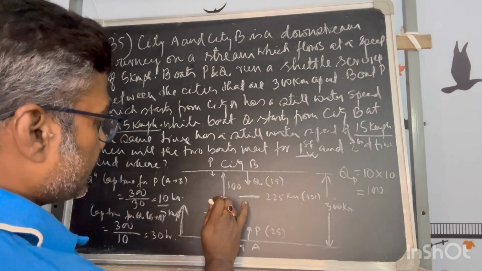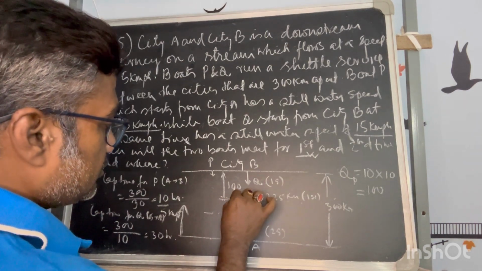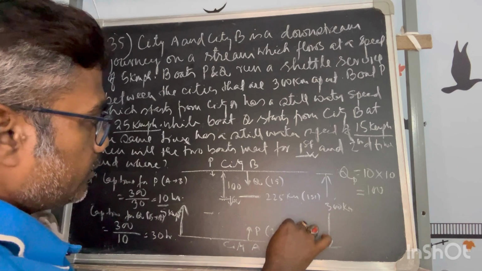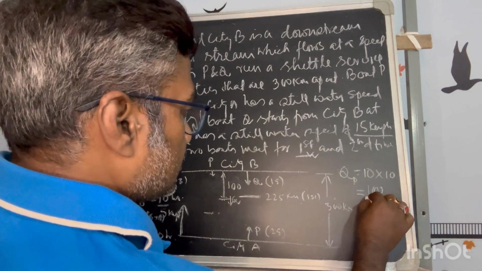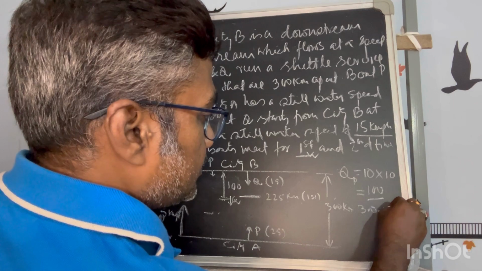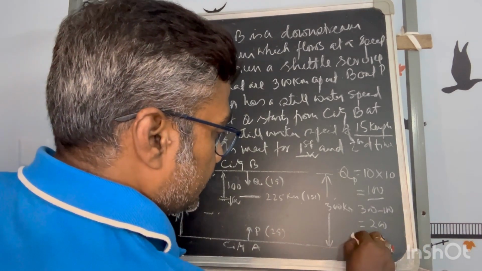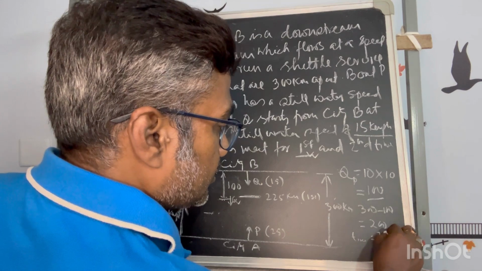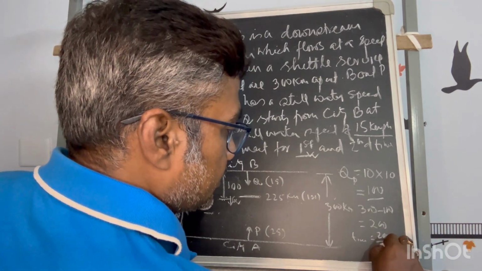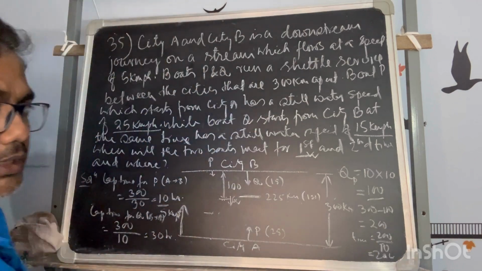So that means Q is still moving from B to A. And still he has to go how much? 300 minus 100, 200 kilometer he has to go, and for that how much time will he take? 200 by its speed 10, so that means 20 hours it will still take.